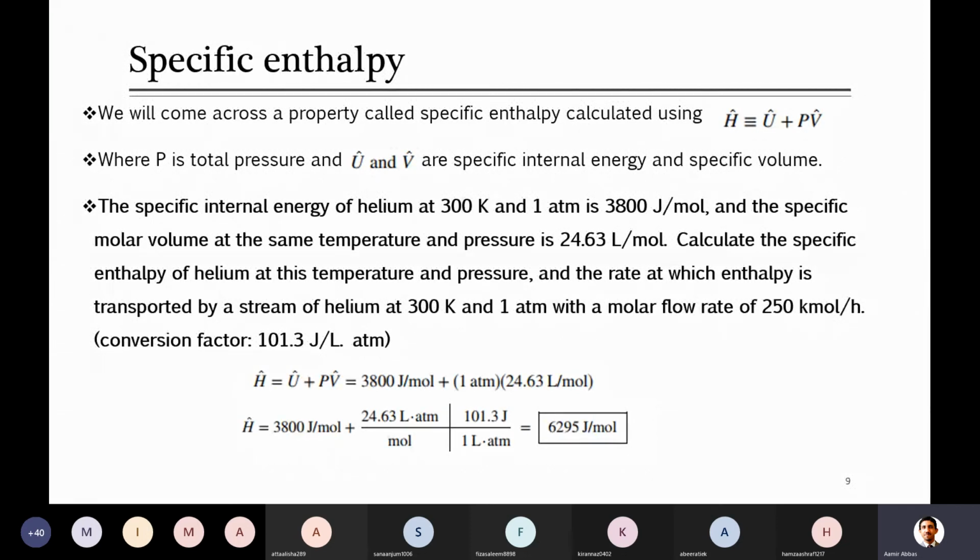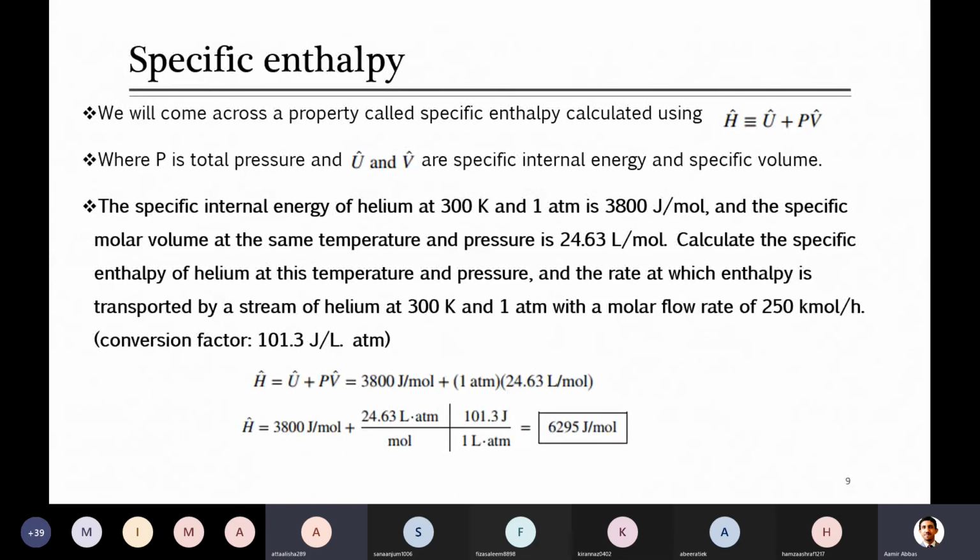The next part was enthalpy per unit time, or enthalpy rate. In order to calculate the enthalpy rate, what will be the equation here? Anyone? We divide by T. Divide what by time? Time is given here. Which equation? Sir, we will divide by the molar amount that is given.